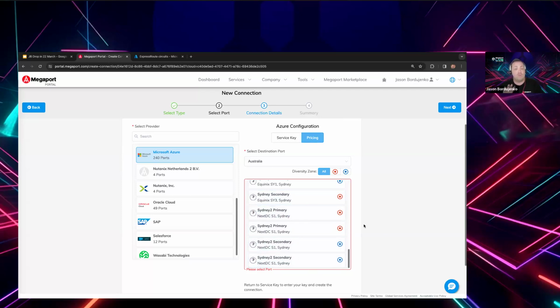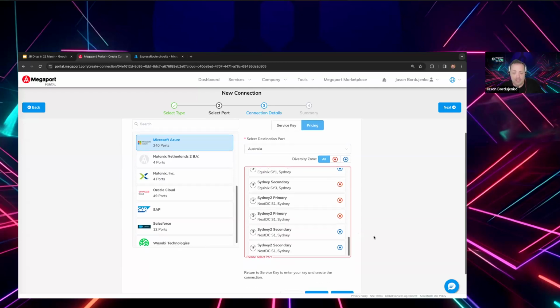You'll also notice on the right-hand side the diversity zone icon, which indicates red or blue for diversity. These are what effectively formulate the Azure circuit pair. Once a circuit has been stood up on the Microsoft side or requested via a service key, it will automatically select a pair of these Megaport NNIs that are spread across the red and the blue diversity zones.